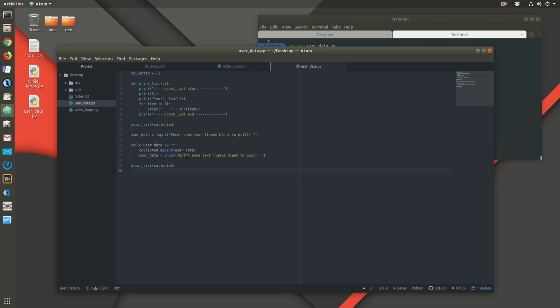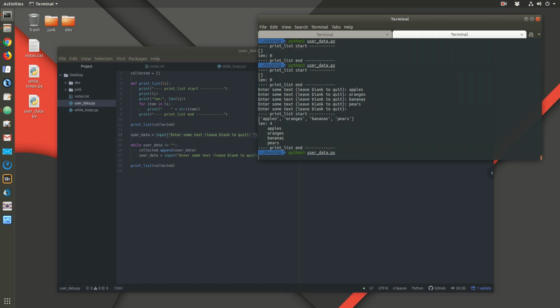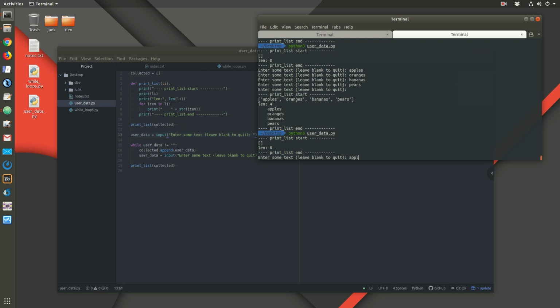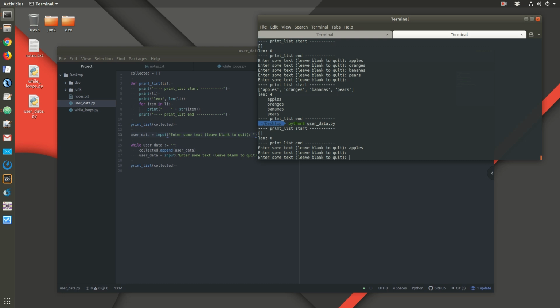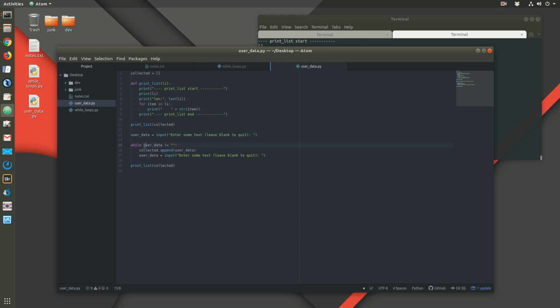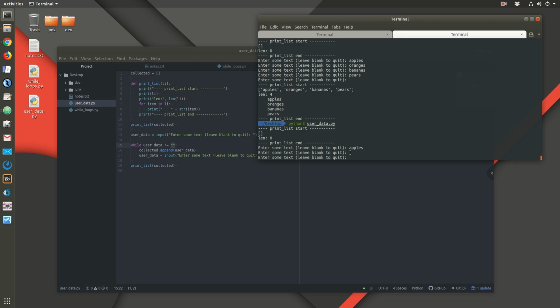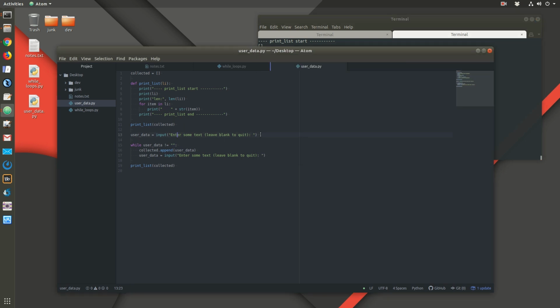Okay, so that's how you can collect user input. One thing to remember is the user data could just have some spaces and press enter. So if you want to make sure that's not a problem, like right now if I run it again, enter some text, apples, and then let's say I started typing something and then I didn't, and I added a couple spaces, I press enter, my program thinks that that is still, there's 2 string characters there, right? So 2 space characters does not equal the empty string. Okay, so if I want that to be considered a quitting condition, then I need to make sure I strip off the extra white space.